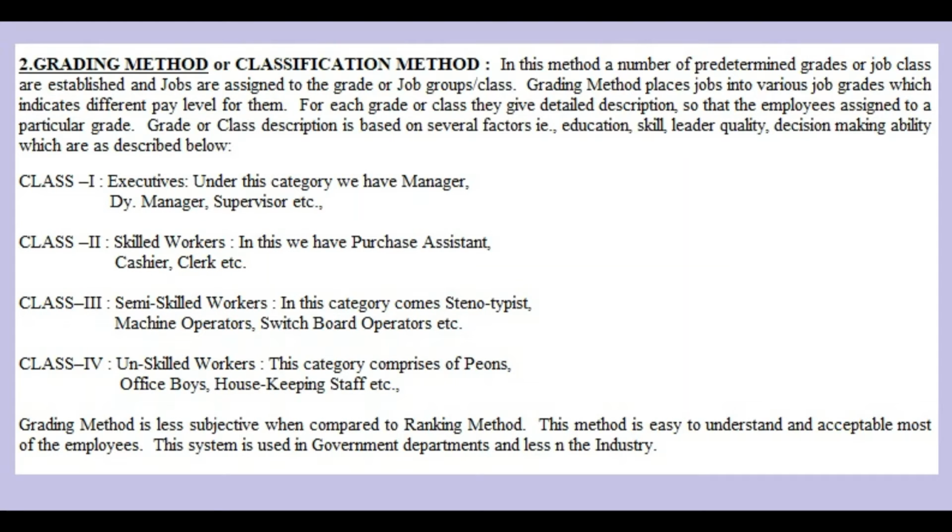And the second one is the grading method, or classification method. In this we have predetermined grades or job classes and jobs are assigned to the grade or job group or job class, like executives, skilled workers, semi-skilled workers, like this. The grading method places jobs into various job grades, which indicate different pay levels for them, because we have differentiated the skilled workers and semi-skilled workers grades. So normally the salary will be different for them.